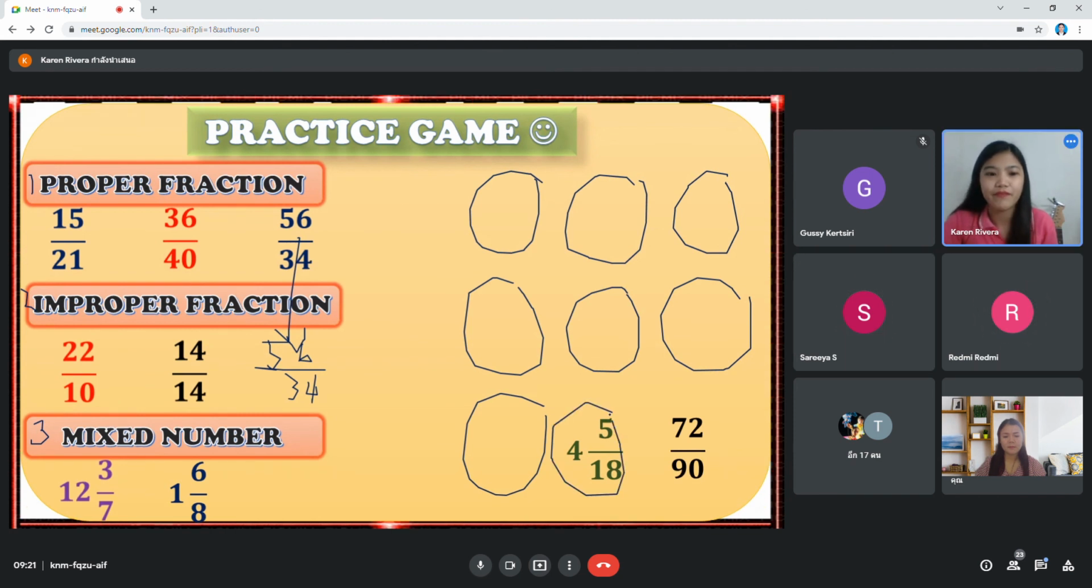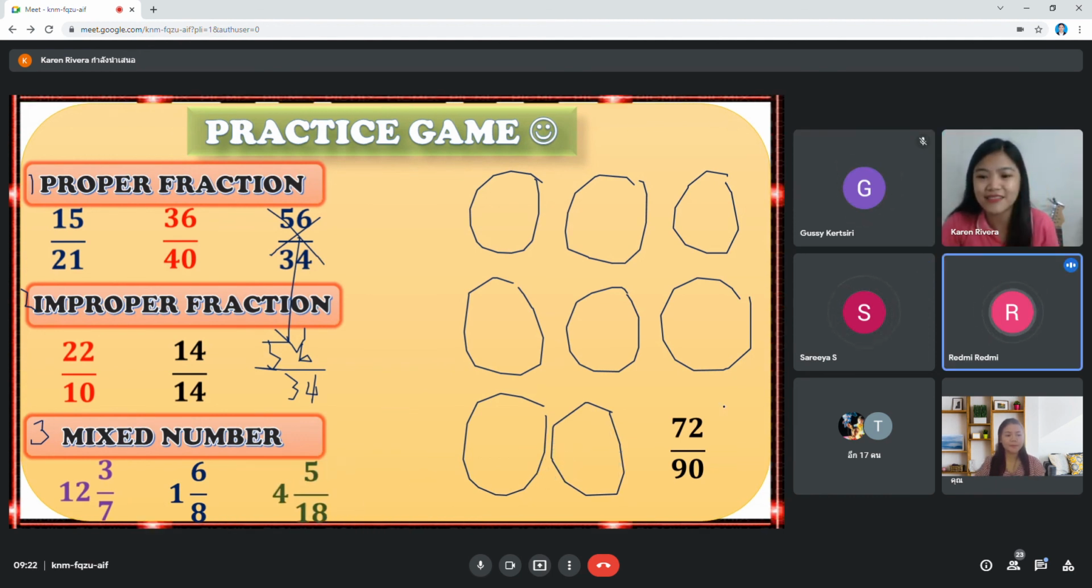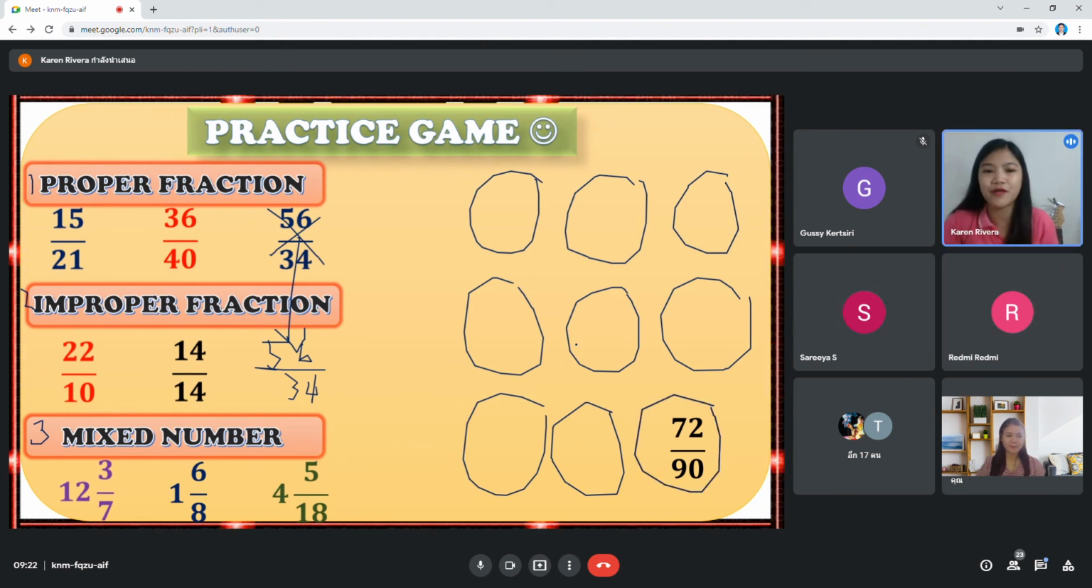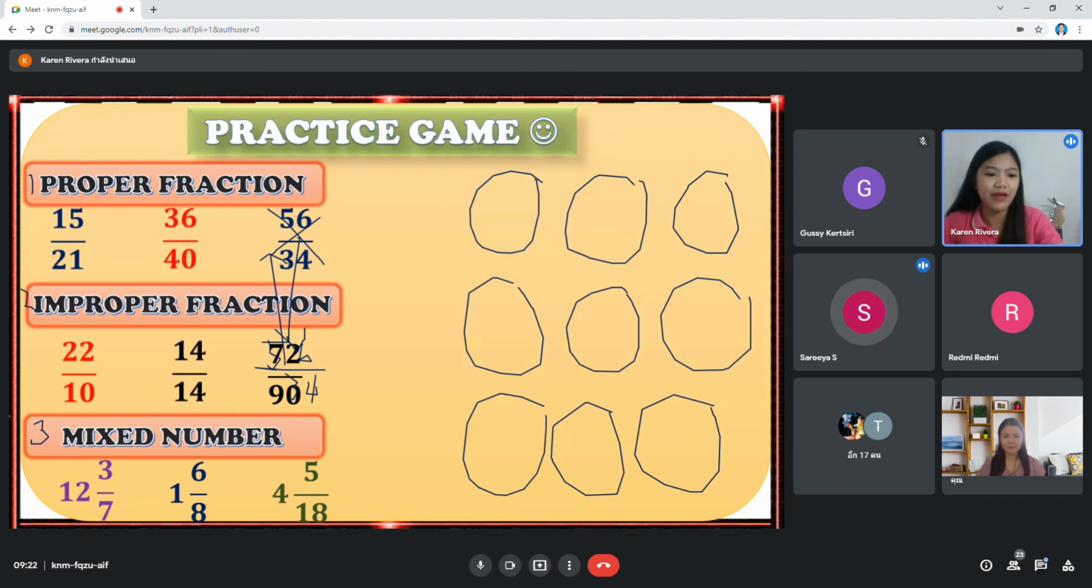Next, 4 and 5 over 18. What is it? 3. Number 3. Very good. And the last fraction, 72 over 90. What is this? Number 1. So, it's easy, right? Is it easy?